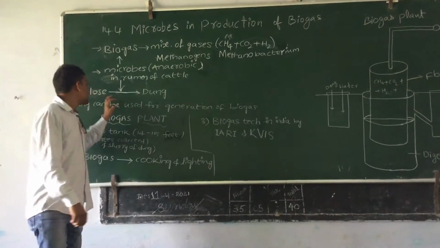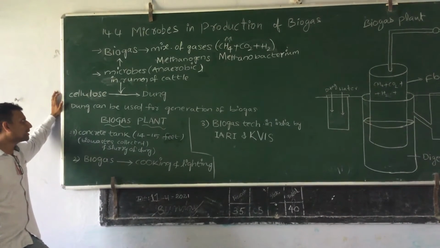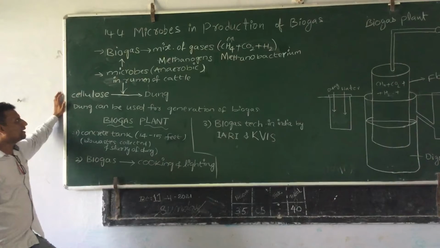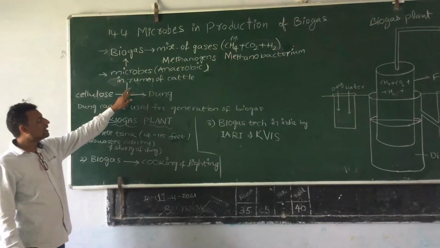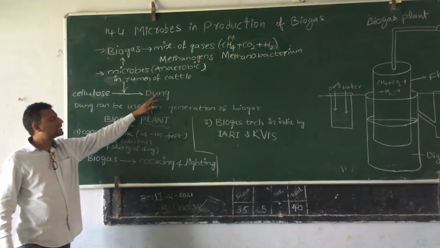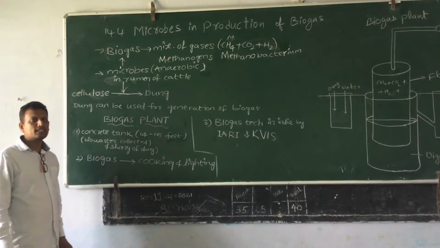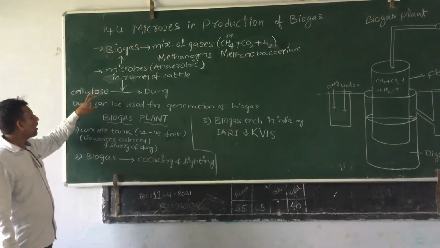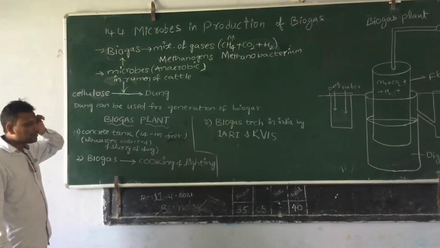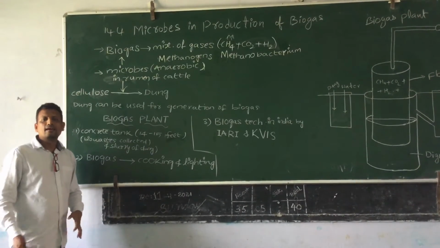The cellulose part of the plant material taken by the cattle is digested in the rumen. After the digestion, the excretory product is called dung. How is the cellulose digested in the cattle?